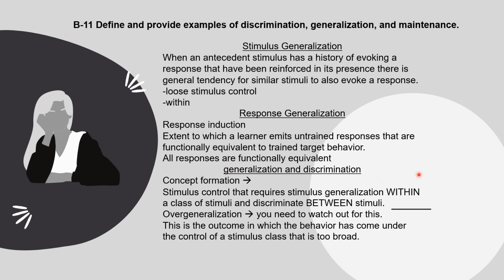So then right here in the section that says generalization and discrimination is how we're able to build concept formation. And this is by using stimulus control that requires stimulus generalization within a class of stimuli and to discriminate between stimuli. So some of the negative outcomes of generalization is when there is overgeneralization. This is something that you need to watch out for. This is the outcome in which the behavior has come under the control of a stimulus class that is too broad.